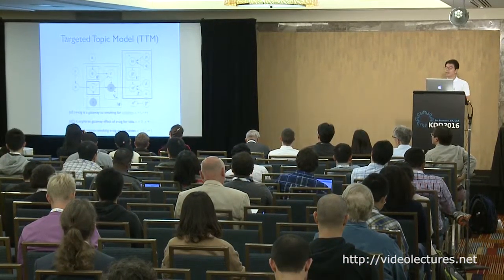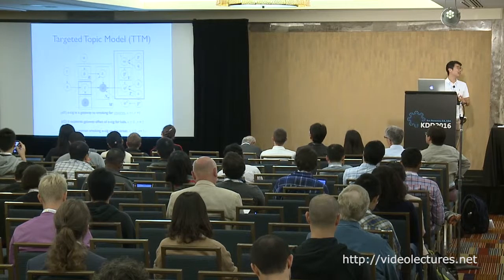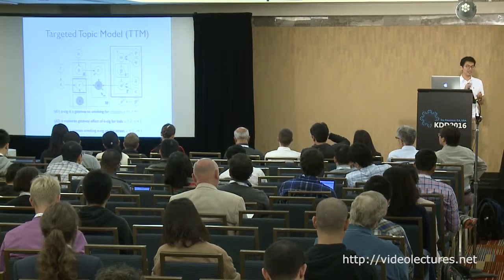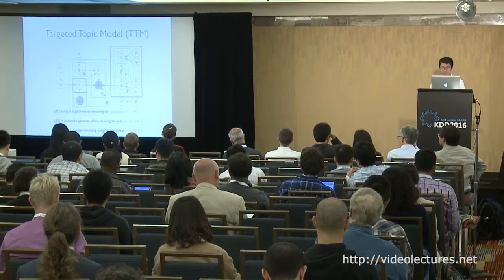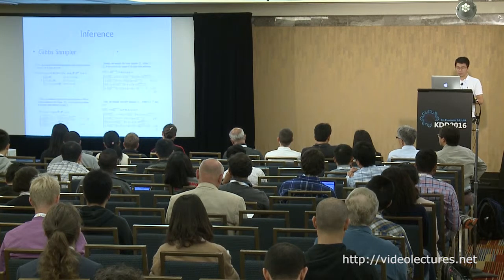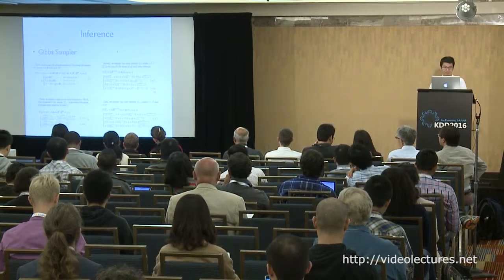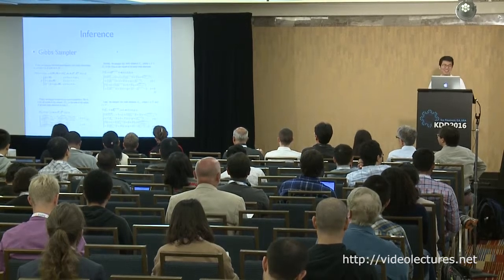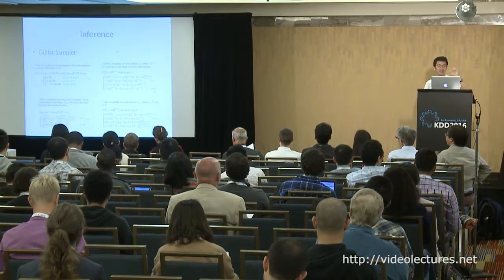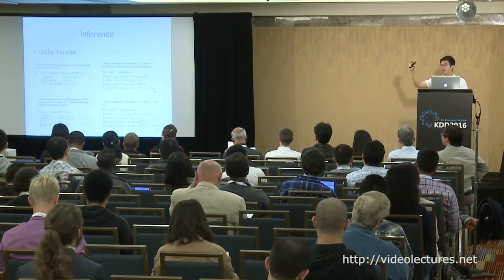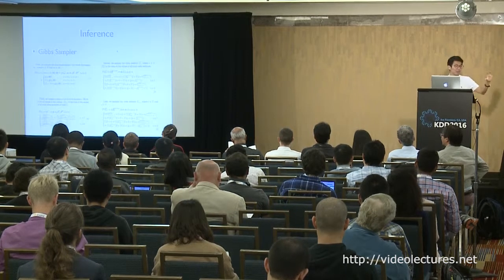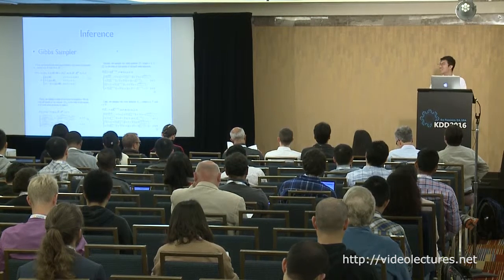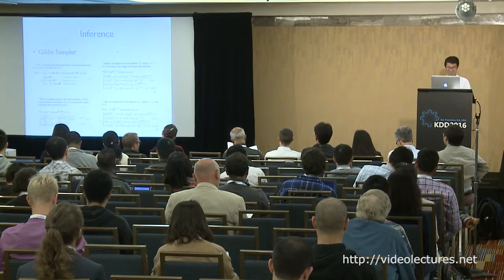And the red part represents the sparse modeling to find the discriminative words and also find the focus words inside the topic that are related to our aspect. That's the key idea of this model. And here's the inference of the model, TTM. I use Gibbs sampling, and I will not go into all the details about this. It's just like iterative sampling. We first sample the relevance of the document, then sample the discriminative words, and then find those topics related to the target aspect, and then find those words for the topic related to the target aspect. That's just the basic idea, and I will not go into the details.